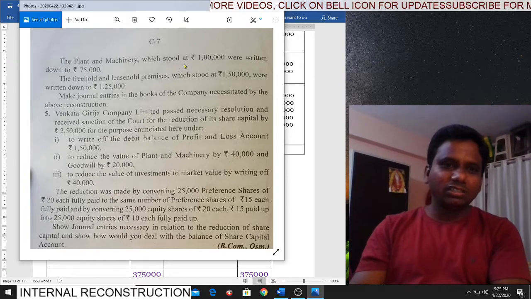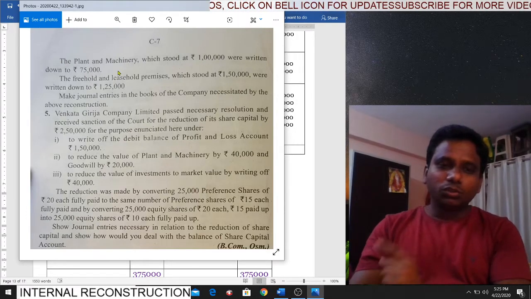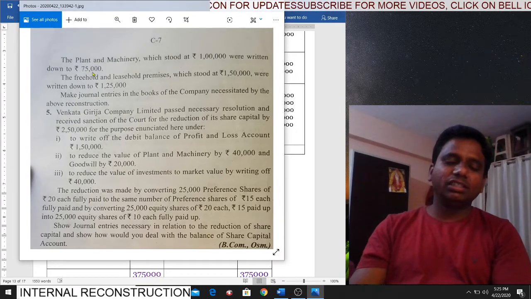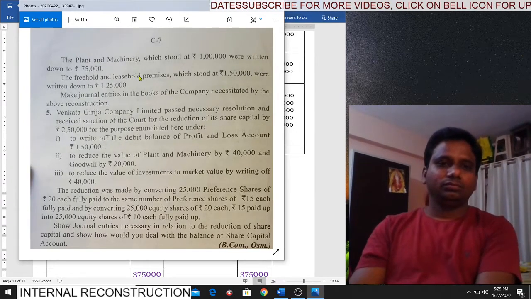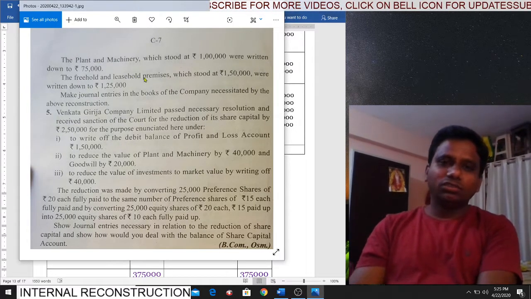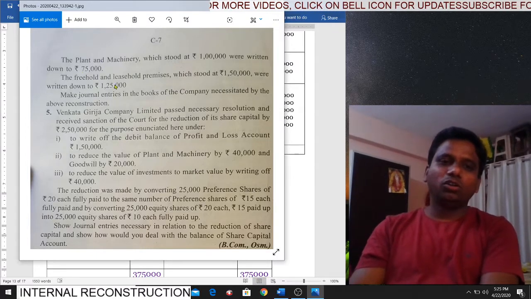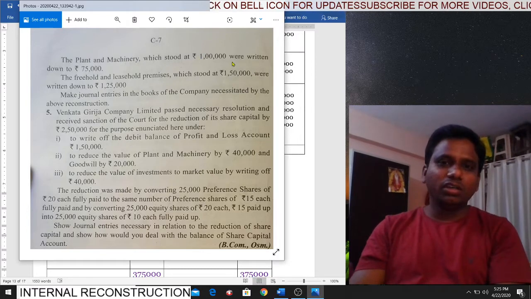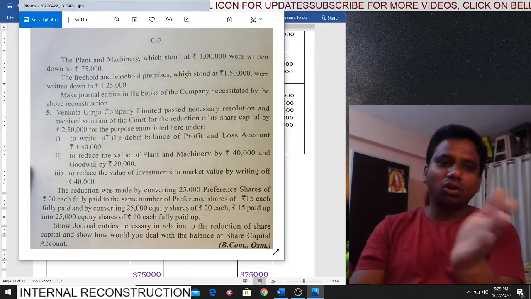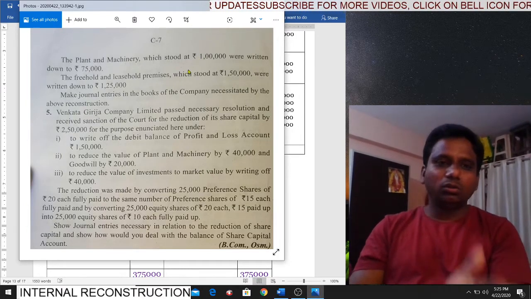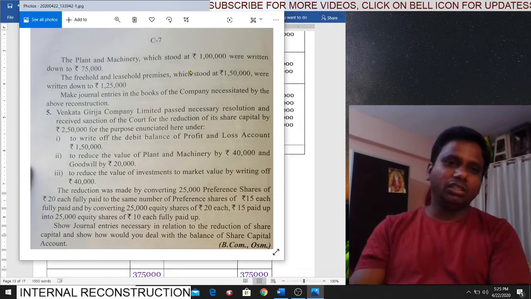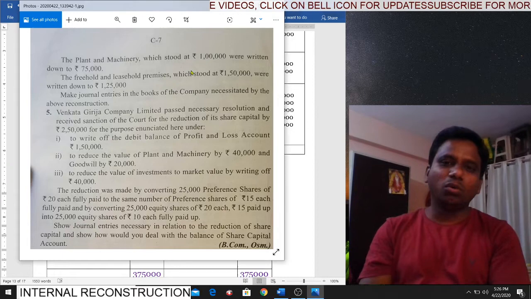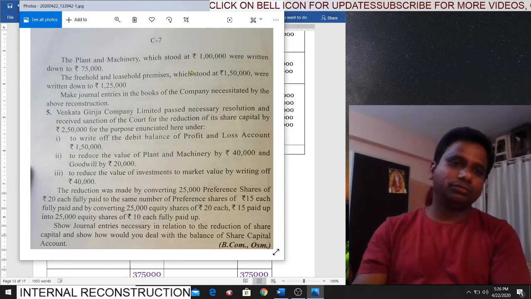That means what is the difference amount? Students, don't confuse, don't write off 75,000. You have to write off only 25,000. Why? Because 1 lakh is the book value. It is written down to, not written down by. Written down to 75,000. That means 25,000 is the amount you have to write off.